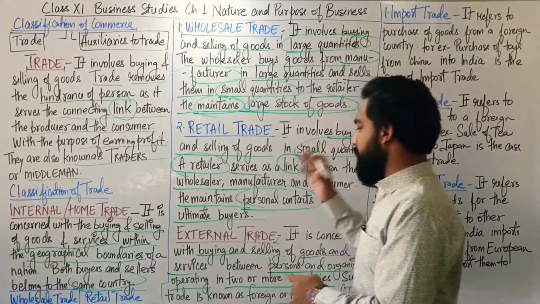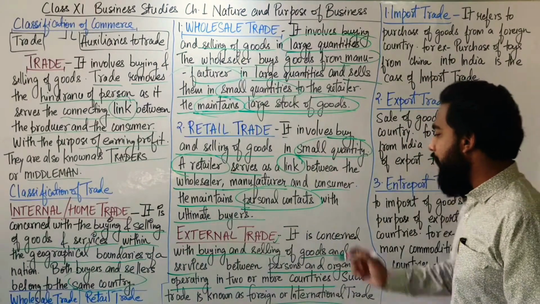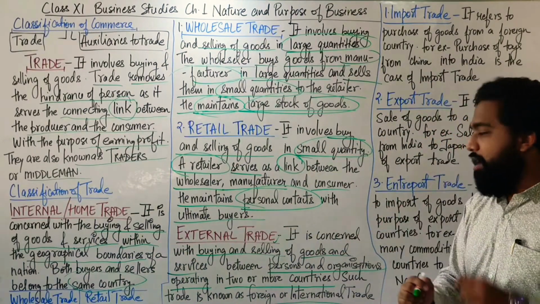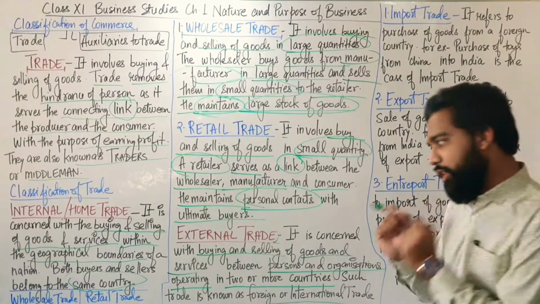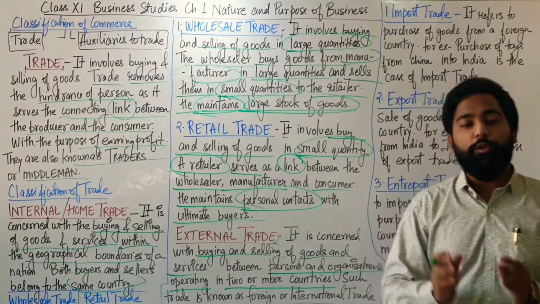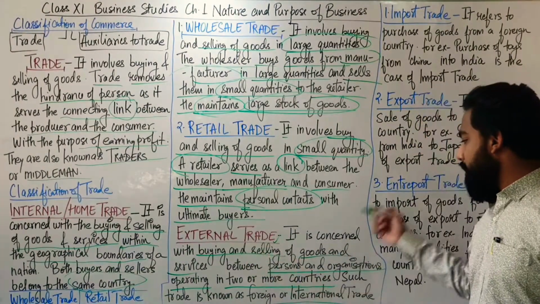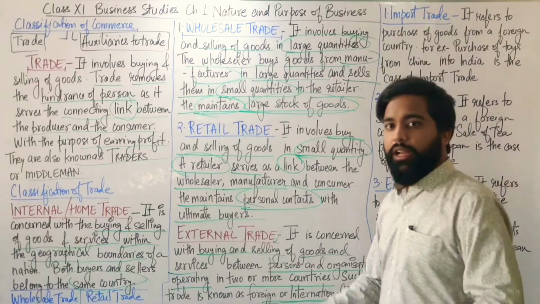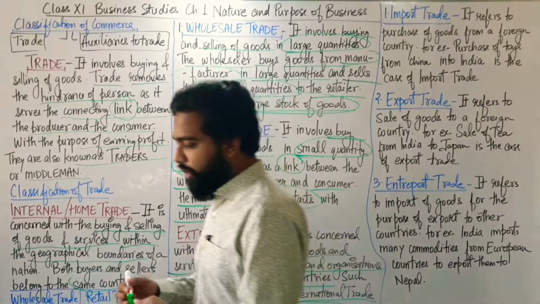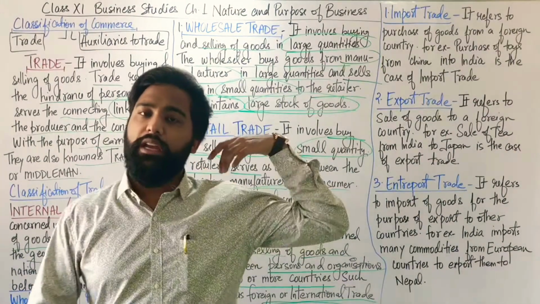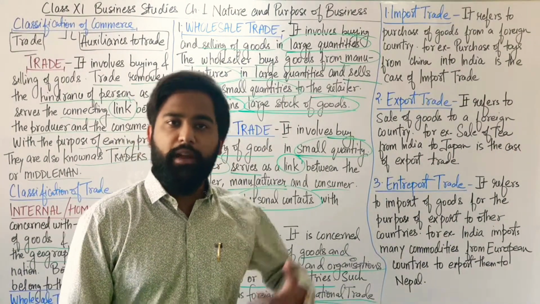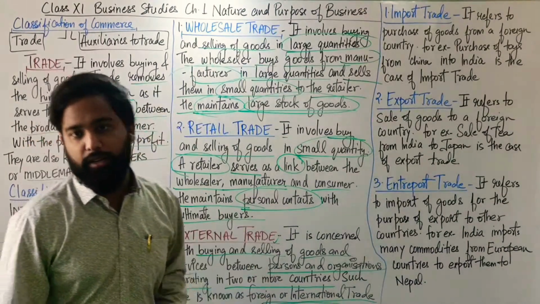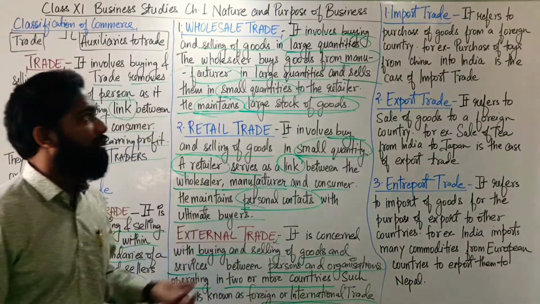Such trade is known as foreign or international trade. As the name suggests, we are buying things from across international borders, from other countries. So this is the external trade.